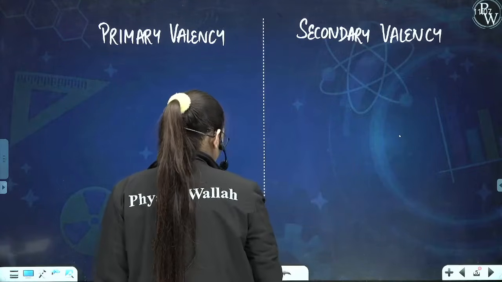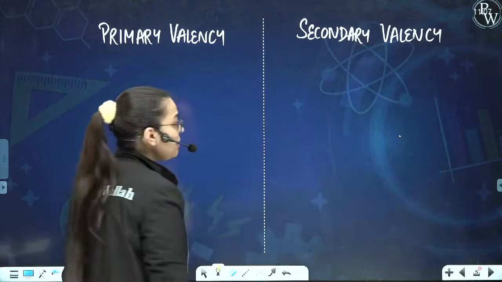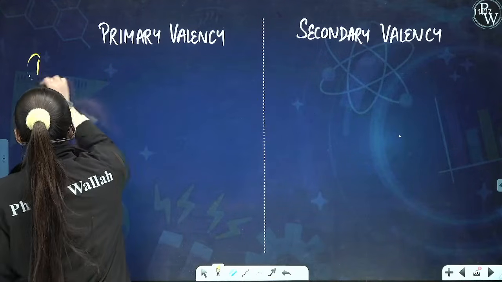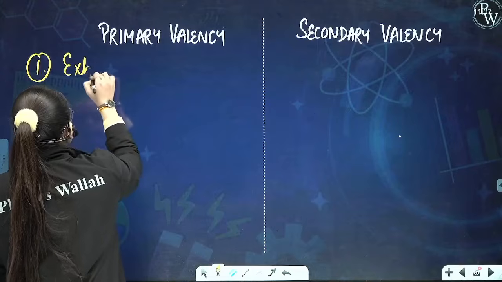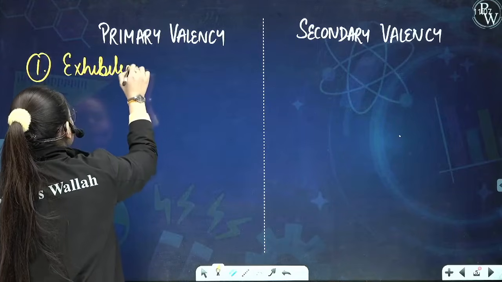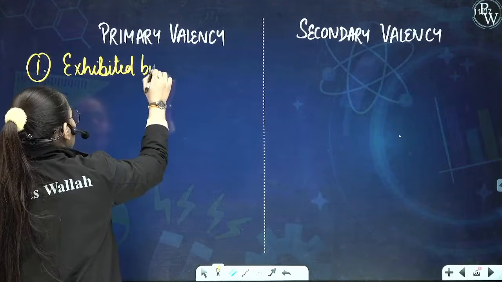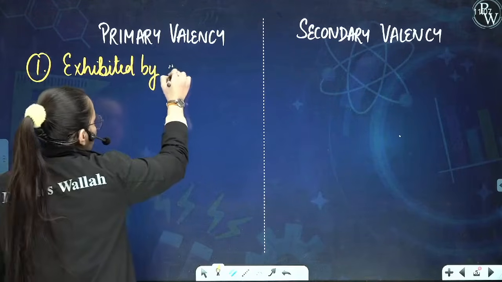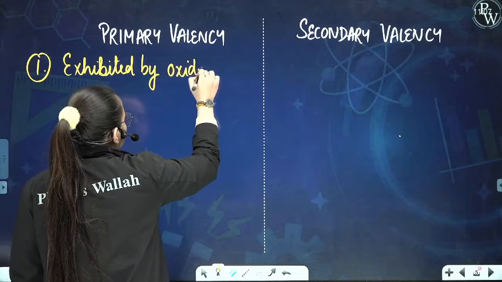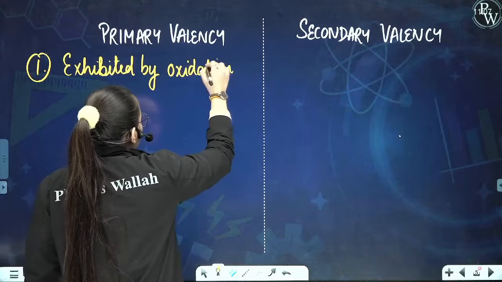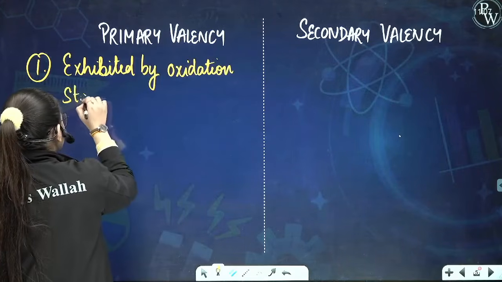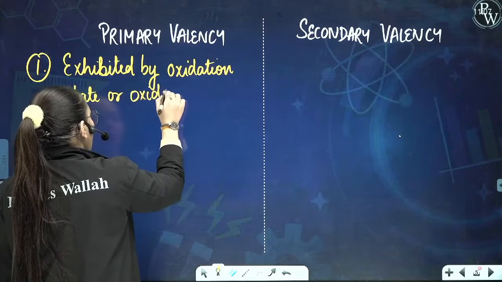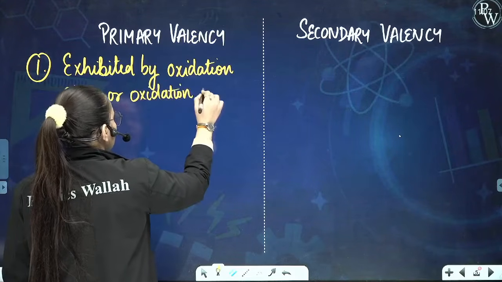See, if I talk about primary valency, the very first point, it is exhibited by whom? Ma'am, it is exhibited by oxidation state or oxidation number.